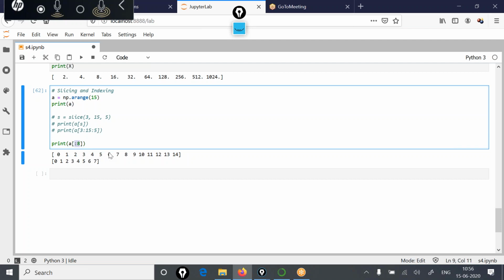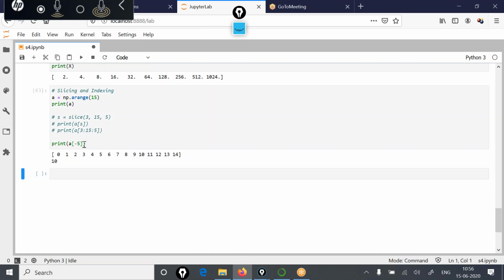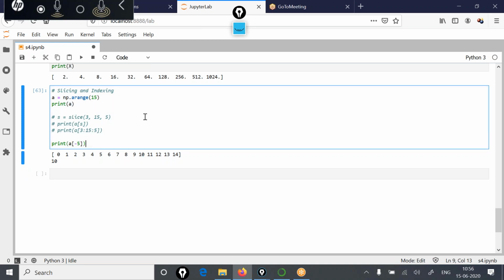And if you say a minus 5, that will mean the fifth value from the last. In this case, 1, 2, 3, 4, 5, that is 10. So this is how slicing can be done on a NumPy array, and this procedure is very similar to what you studied while discussing Python lists.